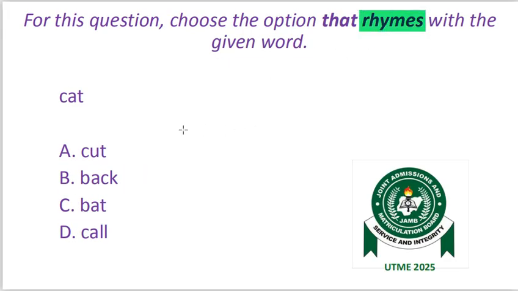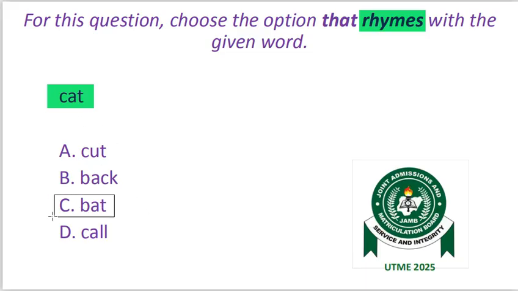The next question. For this question, choose the option that rhymes with the given word. Rhymes. We are given cat. C-A-T. A. Cut. B. Back. C. Bat. D. Call. When it comes to test of vowels, I usually advise students to look beyond letters. And that is because in English, spellings could be misleading. But as far as this question is concerned, the spelling is not misleading. If you look at the spelling, cat, bat.